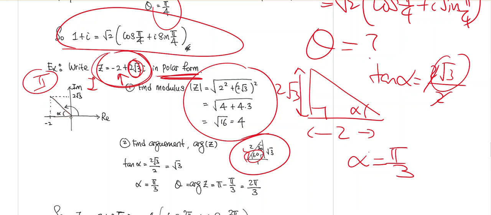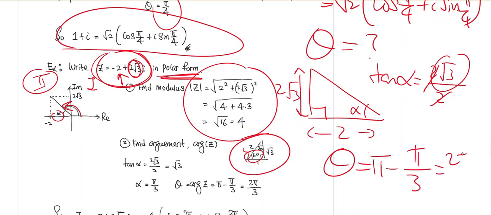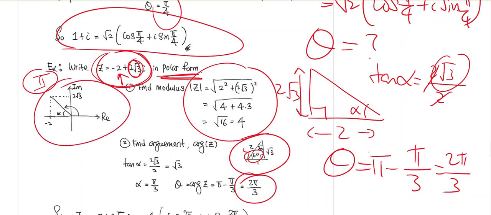But we are looking at this triangle. In fact, the angle theta, the argument, is actually measured from here. So the whole thing is pi, and alpha is pi over 3. So theta is nothing but pi minus pi over 3, which gives you 2 pi over 3. All of this is actually pretty trivial. I don't want to give you any formulas for how to compute all this, because once you put it into an Argand diagram, you should be able to figure this out. So our angle is measured from here, and our angle here is 2 pi over 3.